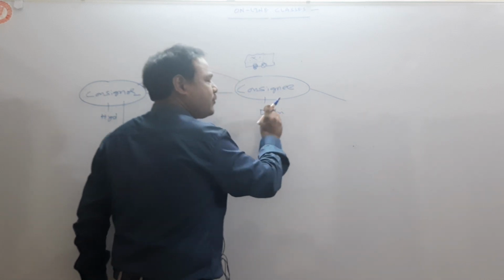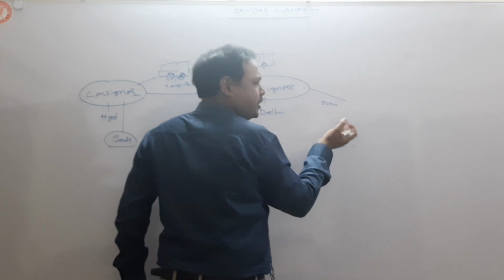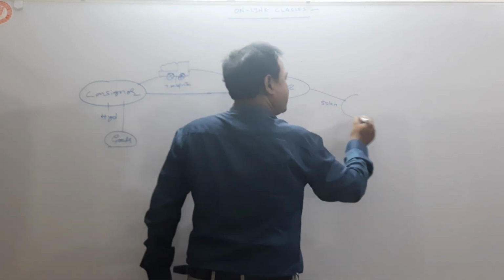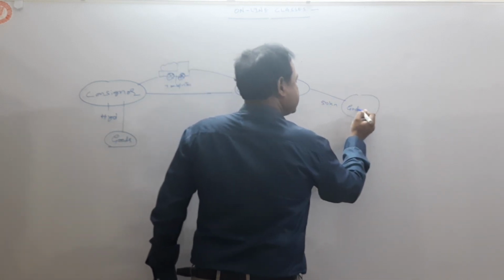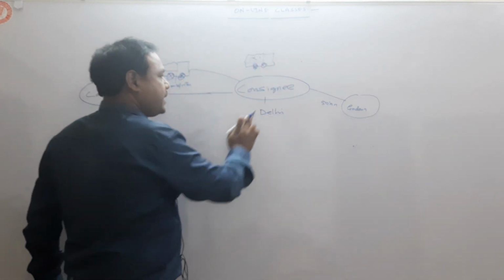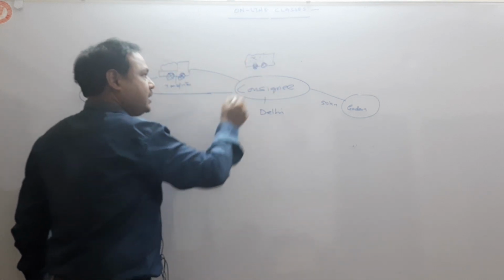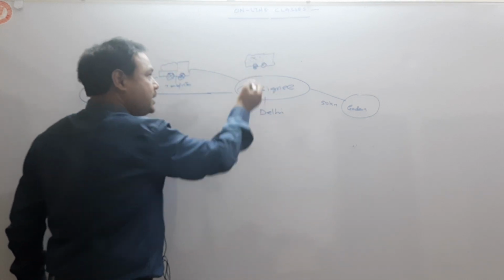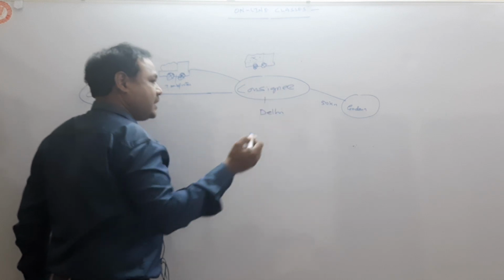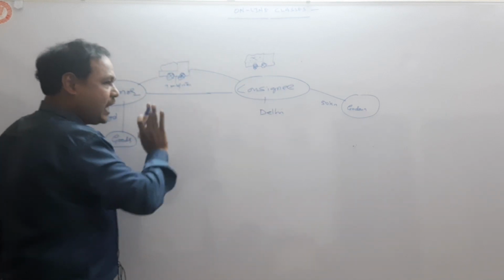For example, he takes a godown around 20 or 50 kilometers away, far from the main place of Delhi. Fine, getting? So the godown is here. Now the transporter informs the consignee, "Sir, goods have come. Please take the delivery of the goods." Okay? So this is what actually happens.